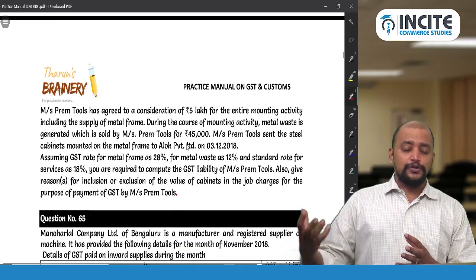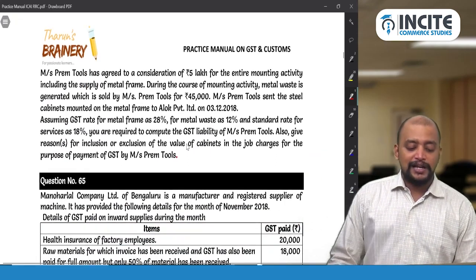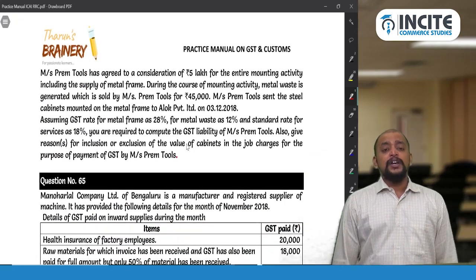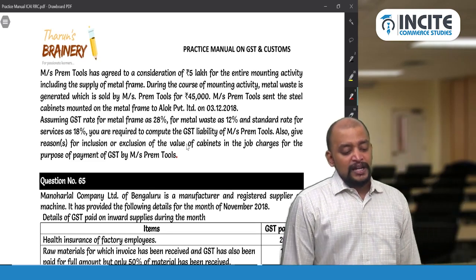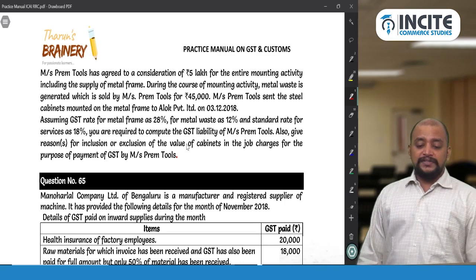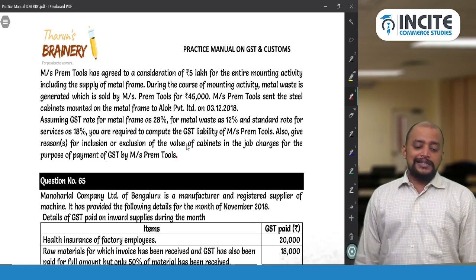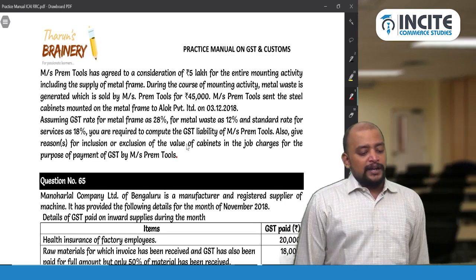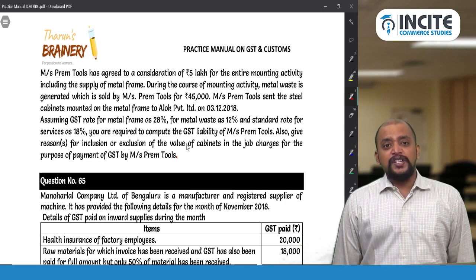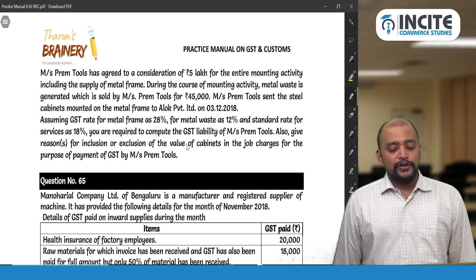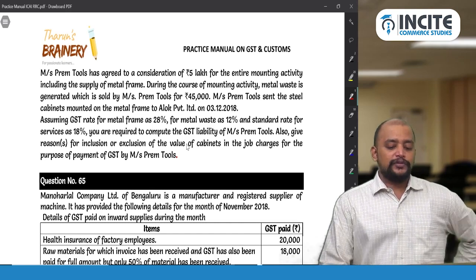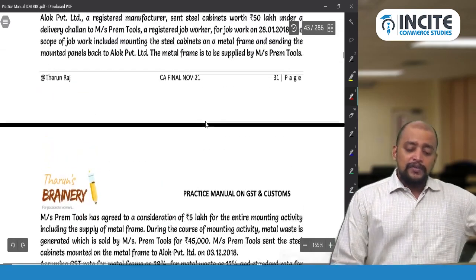Messrs Prem Tools has agreed to a consideration of 5 lakhs for the entire mounting activity, including the supply of metal frame. During the course of mounting activity, metal waste is generated, which is sold by Messrs Prem Tools for rupees 45,000. Messrs Prem Tools sent the steel cabinets mounted on the metal frame to Alok Private Limited on 3/12/2018.